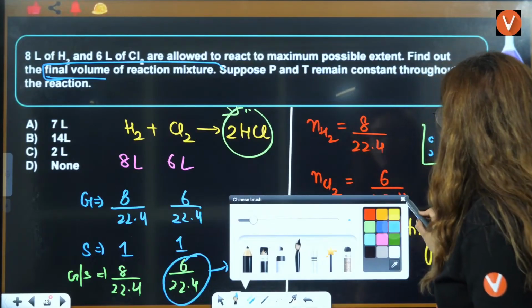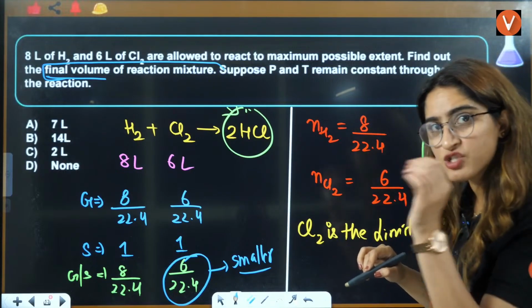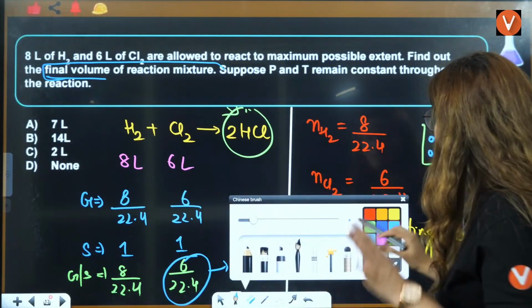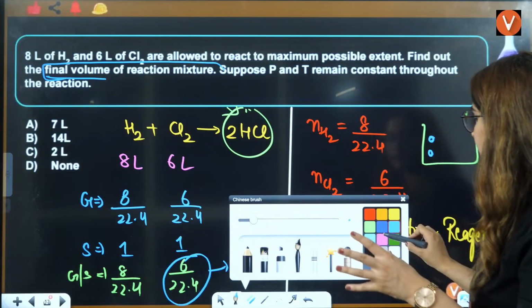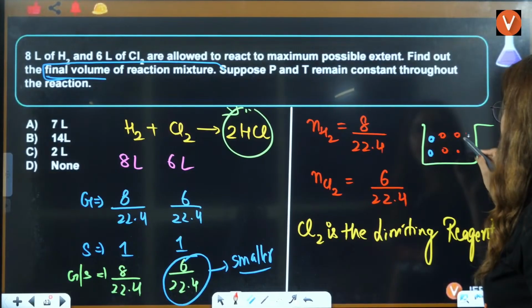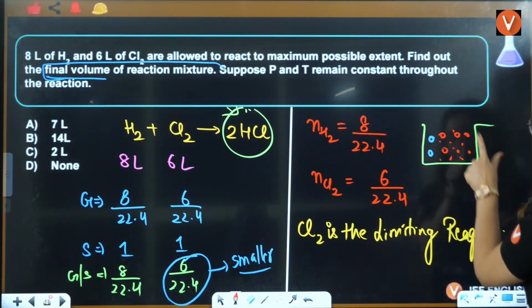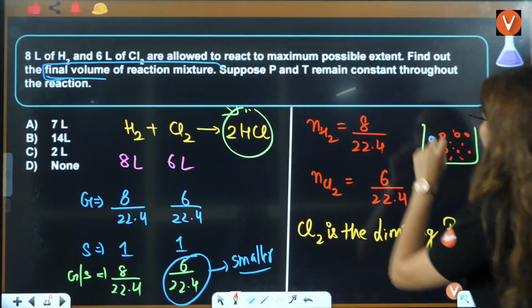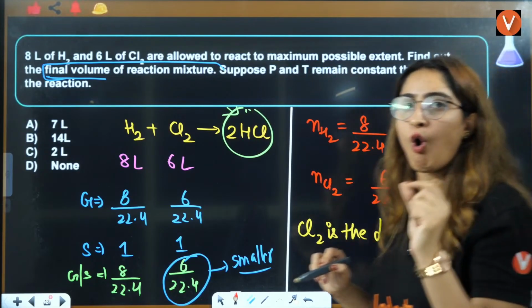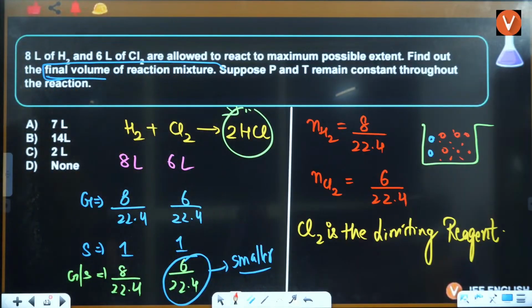But 2 liter of H2 you are left with, which is unreacted, the excess reagent, and you have the formation of HCl. So after this reaction, you have 12 liter of HCl and 2 liter of H2 that is unreacted. Right, everybody?